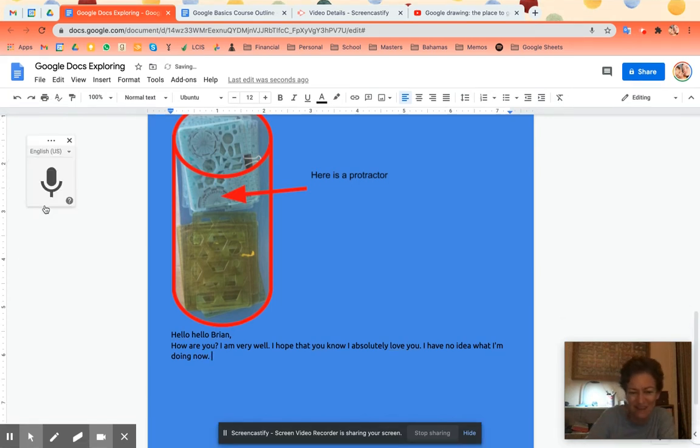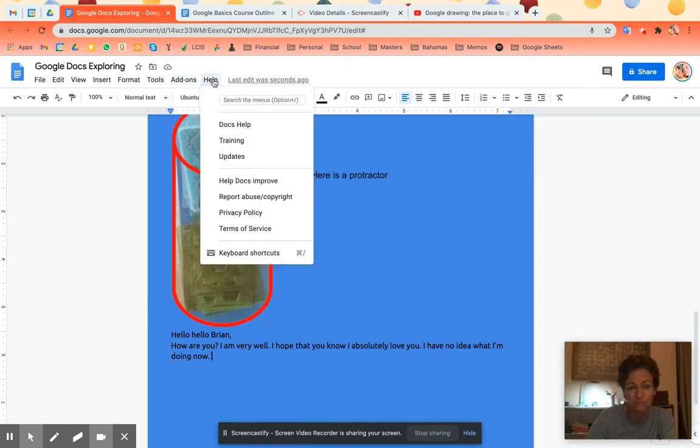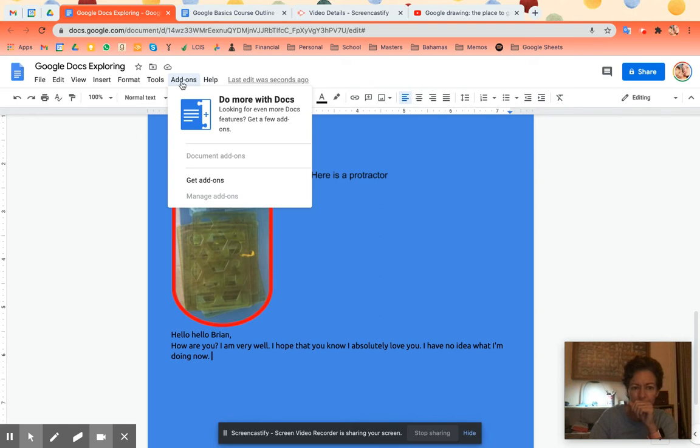Click on the big red dot and it will record everything you say. So you have to really think about what you're going to say and be prepared, unlike me. So that one I just love. X out of it if you don't want. And other than that, for tools, I don't honestly use much of that. And I'm not going to talk about add-ons right now. Do I want to talk about add-ons? No, because that's a whole other thing to get into.